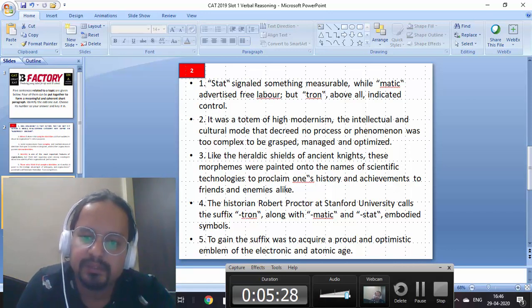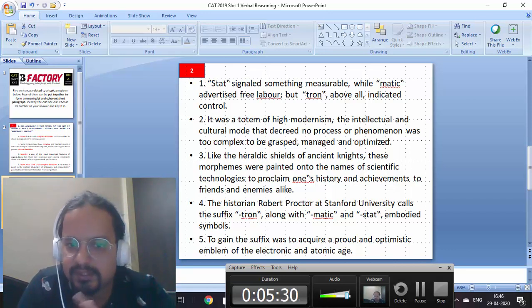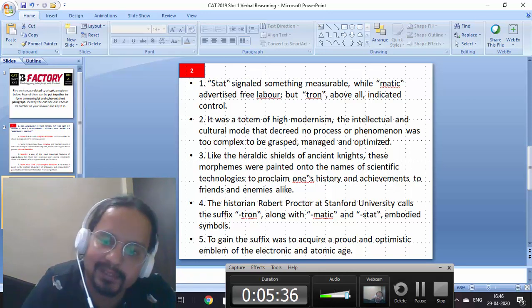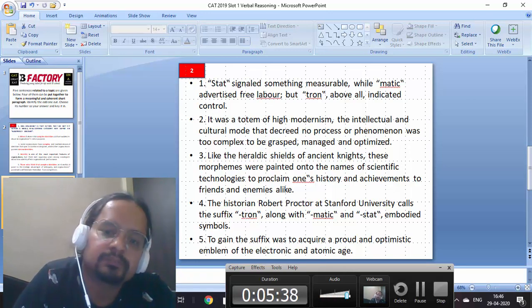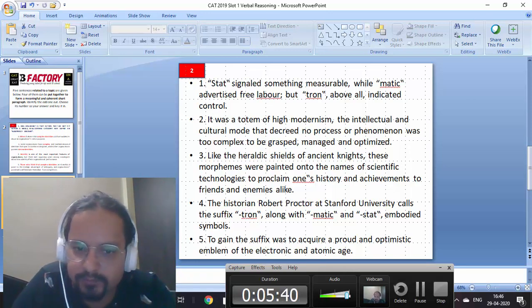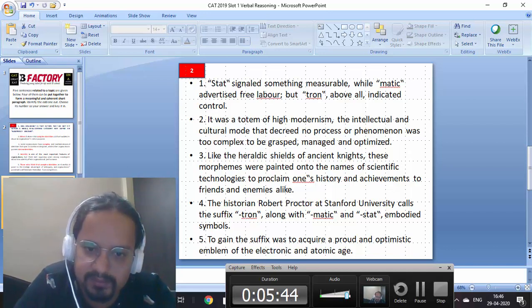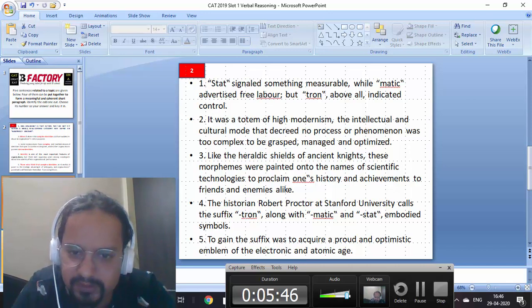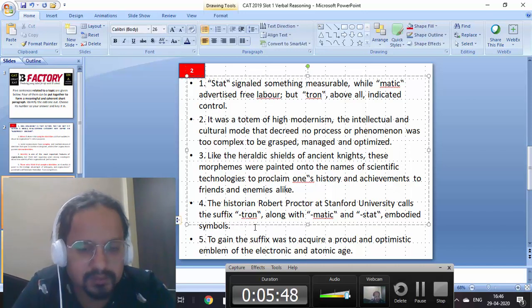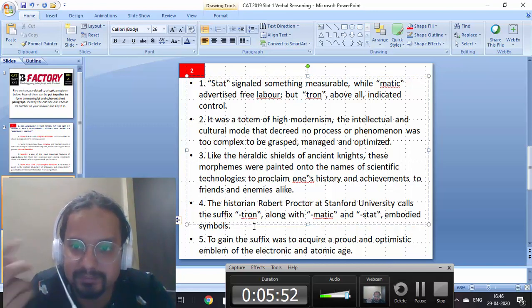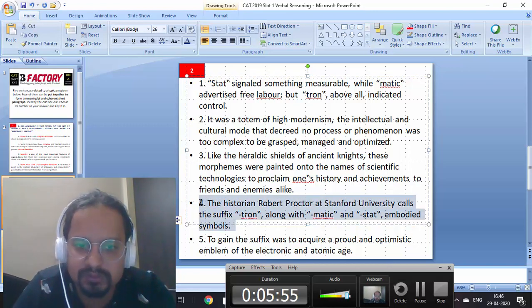Number three, like the heraldic shields of ancient knights, these morphemes were painted onto the names of scientific technologies to proclaim one's history and achievements to friends and enemies alike. Number four, the historian Robert Proctor at Stanford University calls the suffixes tron, matic, and stat embodied symbols. Okay, so this looks like kind of an introduction, right? It's in the past, and what are these we are talking about. So four looks like a kind of introduction.